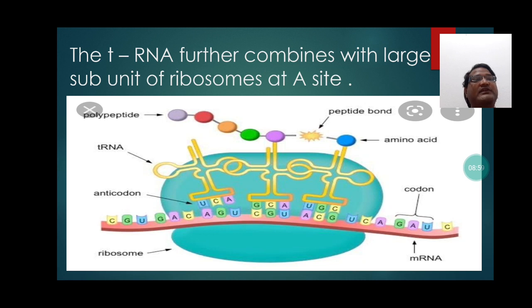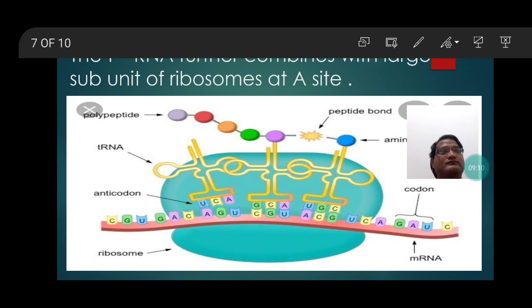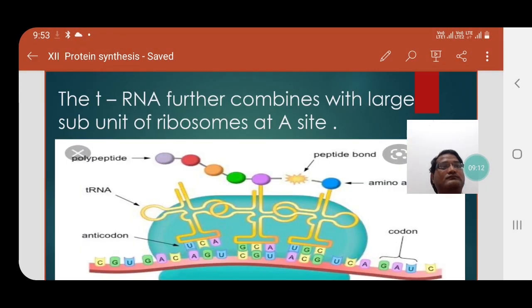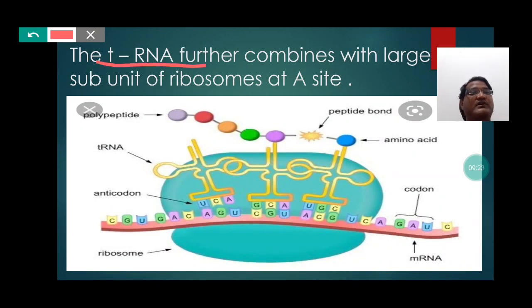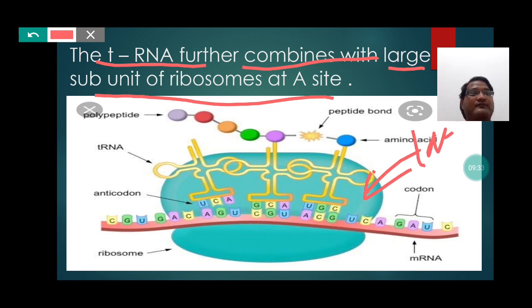The tRNA further combines with the large subunit of ribosomes at the A site. So students, the tRNA further combines with the larger subunit of ribosomes at the A site. So students, here we can notice that this is the larger subunit of ribosomes.